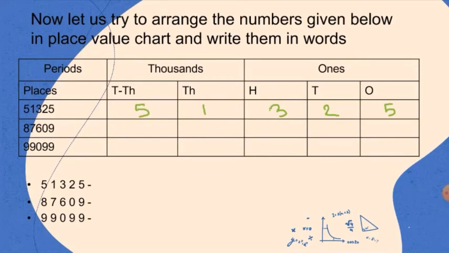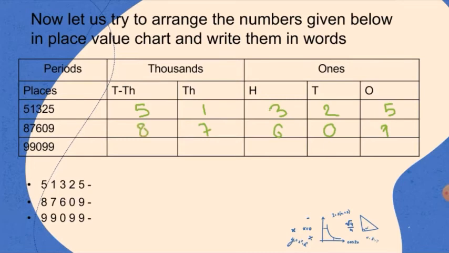So here the next number is 87609, which is a 5-digit number, so we'll put it into a place value chart. So 9 will come at ones place, 0 will come at tens place, 6 will come at hundreds place, 7 will come at thousands place, 8 will come at 10,000s place.